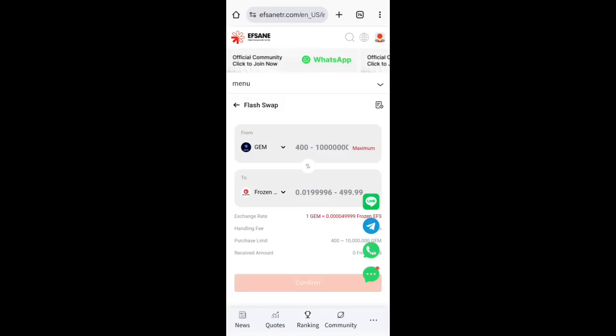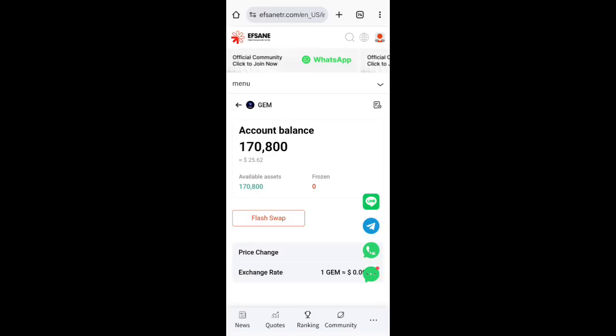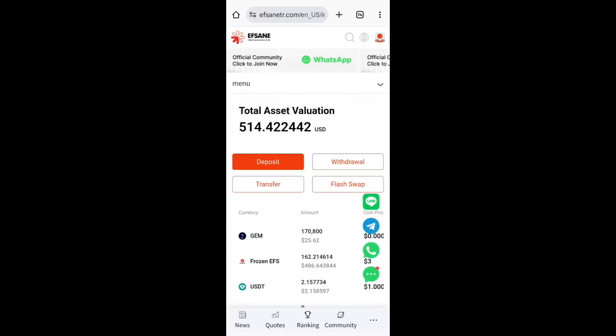Before, if you swapped it to USDT, you could withdraw it instantly and get paid within the space of 2 to 3 minutes. The money would be deposited to your Binance or Bybit account or any of the crypto exchanges you use in placing your withdrawal. But now it's not like that. Now this platform has made it in such a way that you can only accumulate frozen EFS here with the help of these gems, which means that any of the gems you're accumulating here will be converted to this frozen token here.